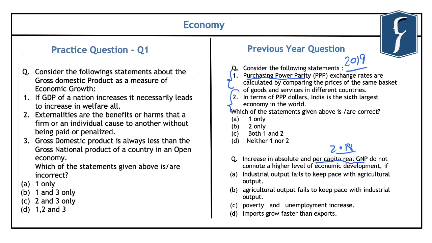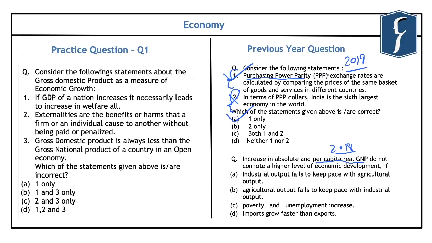And the second statement is related to India's position or ranking across the globe on this purchasing power parity parameter. So this PPP is basically a theory which compares different countries' currencies based on a basket of goods approach, and that is why the first statement given here is correct. However, the second statement is incorrect because in terms of PPP dollars, India's position is third across the globe. And that is why the second statement is incorrect. So the correct answer that comes out here is A, that is 1 only.